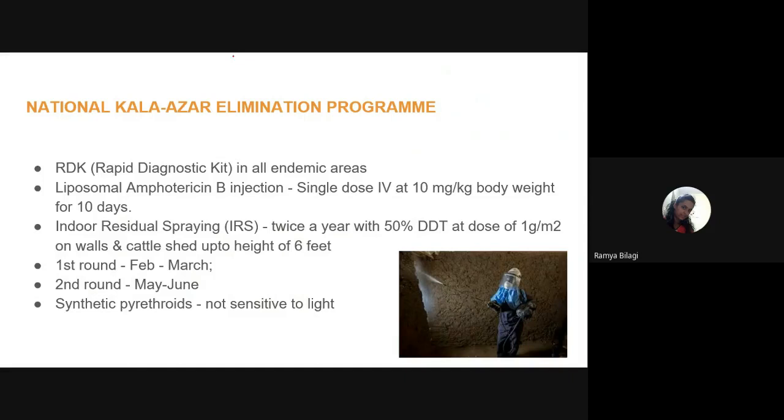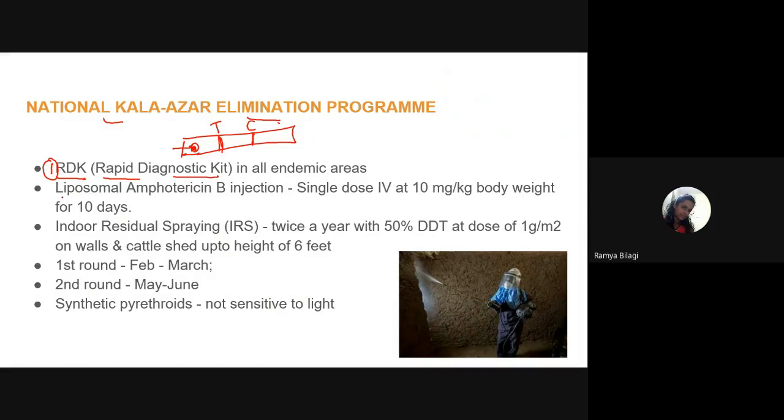Now, as a part of this National Kala Azar Elimination Program, certain things this program is doing. One is this program has advocated the use of RDK, that is Rapid Diagnostic Kit. So that is what I showed you in the previous class. That is an immunochromatographic test. You need to take a patient's blood sample, then put it over here. Within 10 minutes, you'll get the result as positive or negative. If you see one test line and one control line, if both the lines appear reddish in color, then it is confirmatory for Kala Azar.